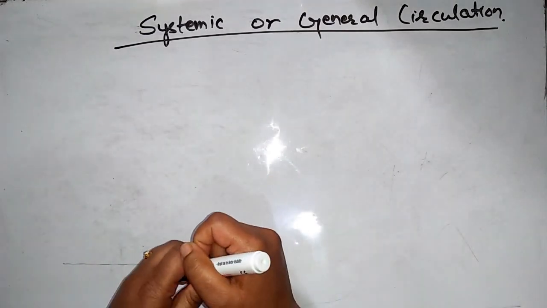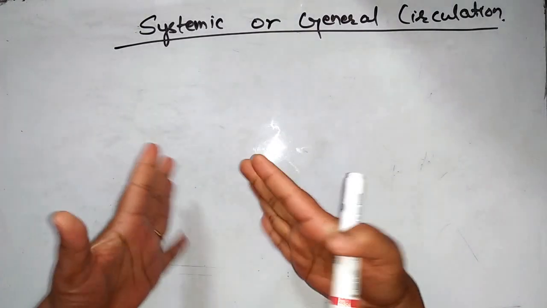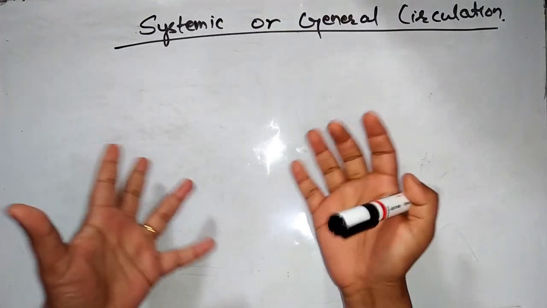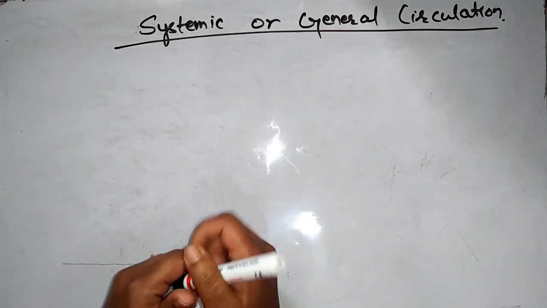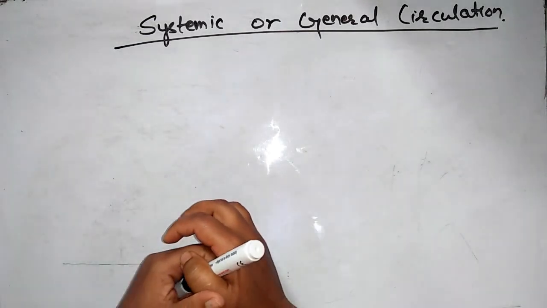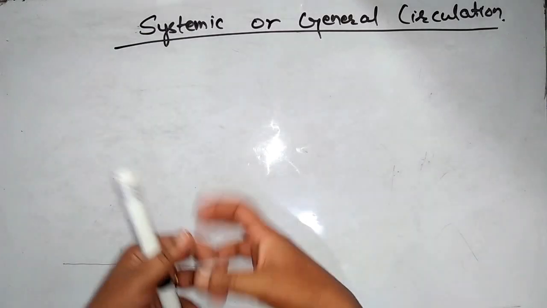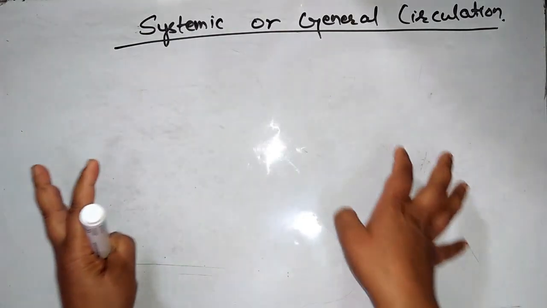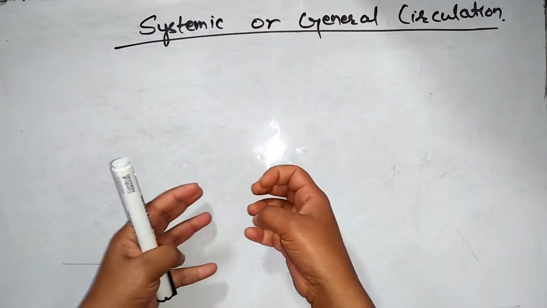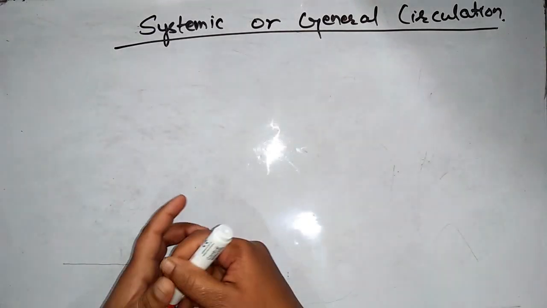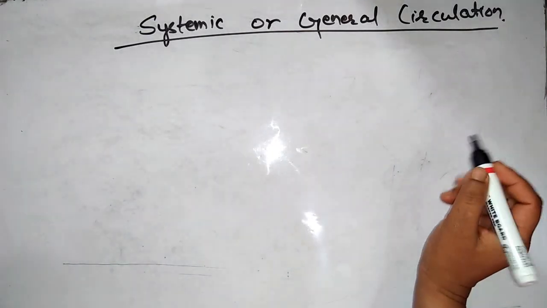So firstly, let us understand what is the meaning of systemic or general circulation. In systemic or general circulation, the purified blood is pumped from the left ventricle to the aorta, and through the aorta different arteries are branched, and via these arteries blood is circulated throughout the body, and the impure blood is collected via the veins to the right atrium of the heart. So let's go through the detail.